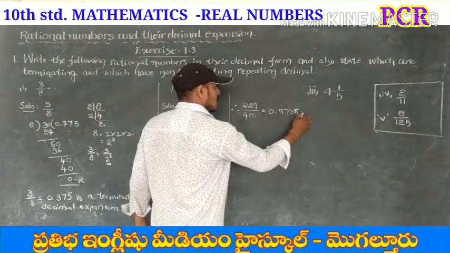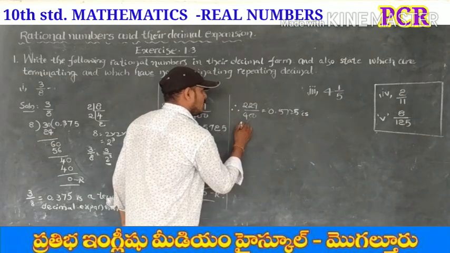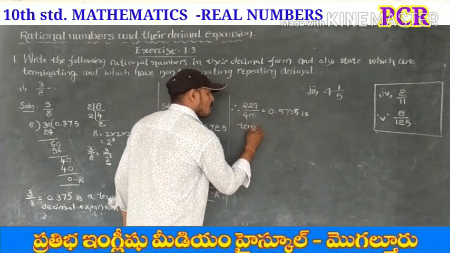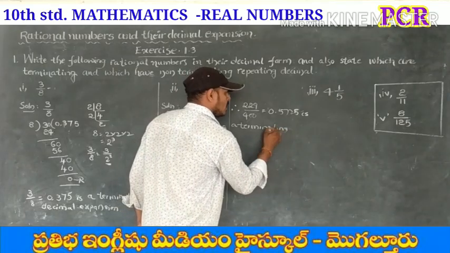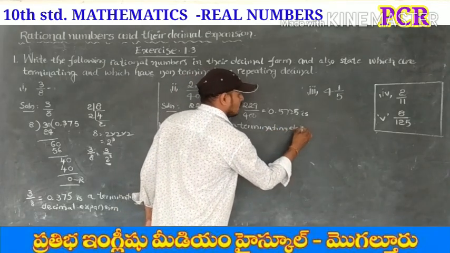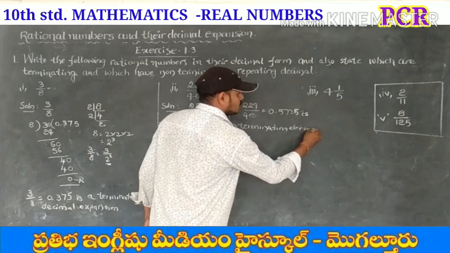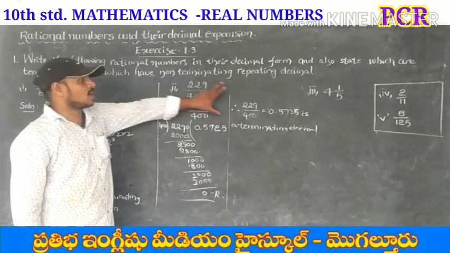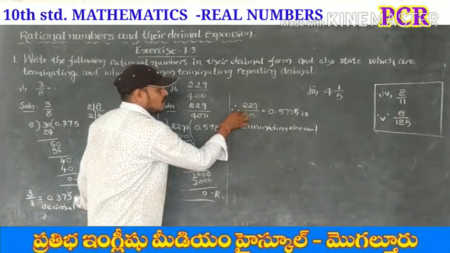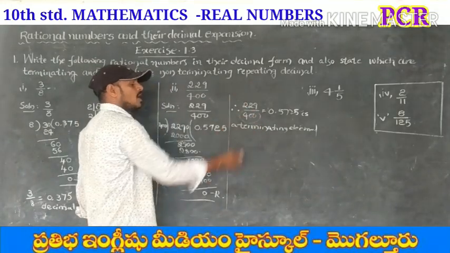So it is a terminating decimal. So without division we can conclude by doing prime factorization of 400.